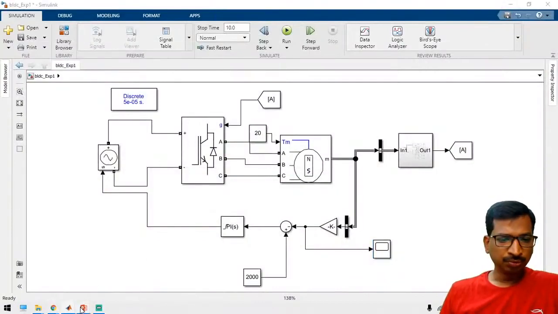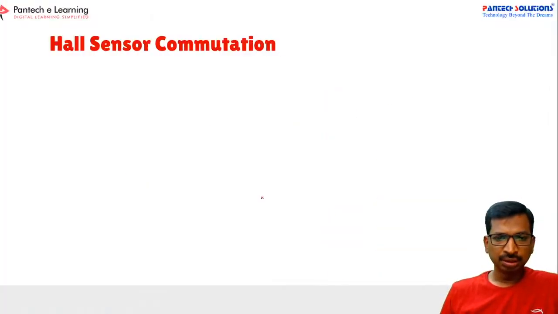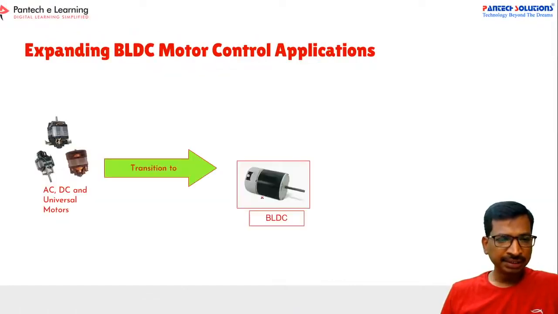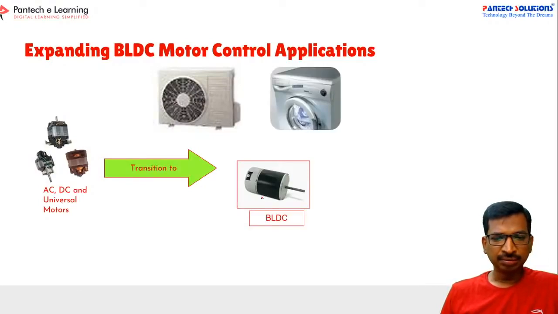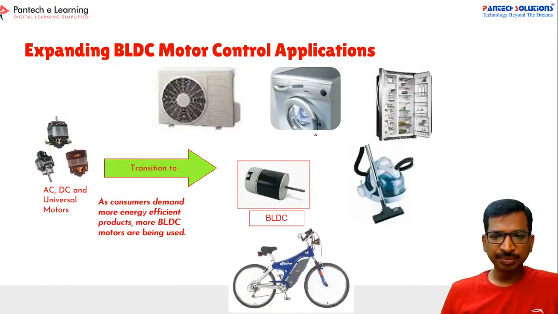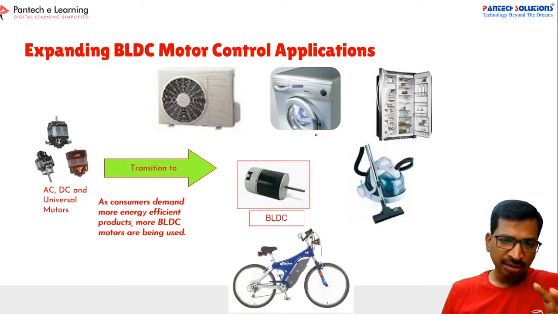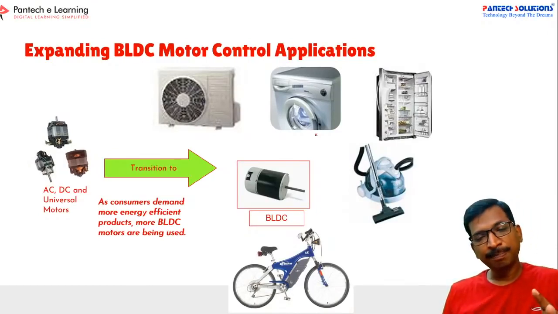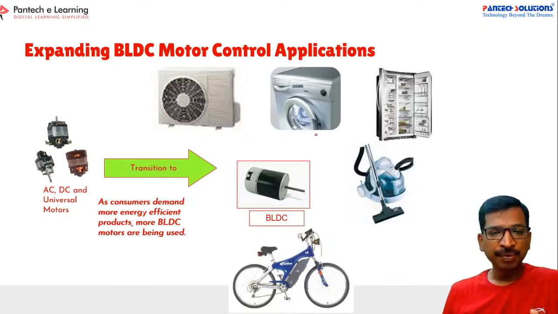Now let us move to another application. In the AC, fridge, washing machine, everywhere the BLDC is used. Apart from the two-wheeler and the three-wheeler, in EV applications we can use the BLDC for the two-wheeler as well as the four-wheeler, sorry, three-wheelers. Again here, compared to other motors, the BLDC is not suitable for high power applications.